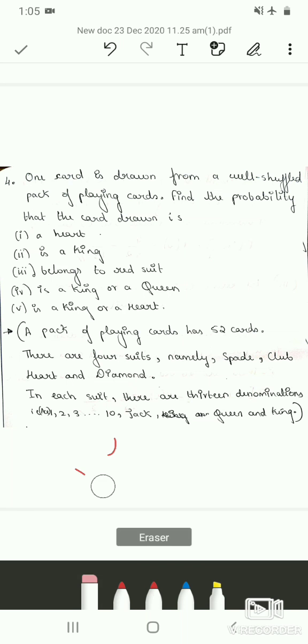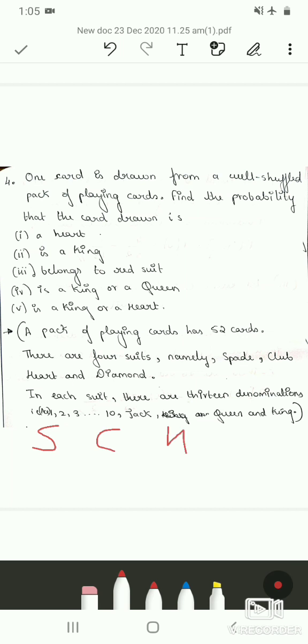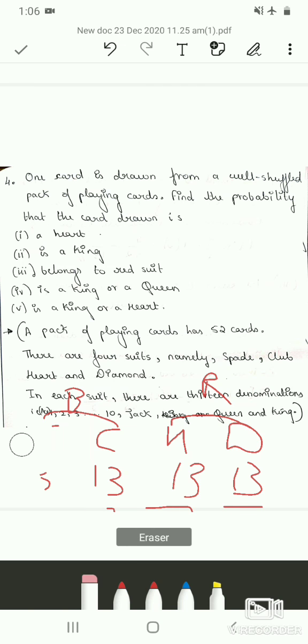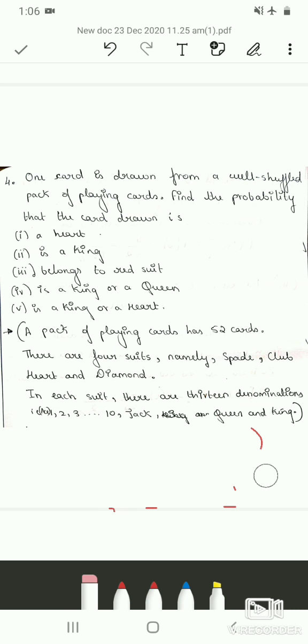queen and king. So there are 4 suits, that is spade, club, heart and diamond. These 2 are red and these 2 are black, and each suit has 13 cards. So these 13 are nothing but ace, that is 1 and up to 10. So there are 10 number cards and 3 cards which are jack, king and queen. So total there are 52 cards. So with this, let us try to find out the answer.